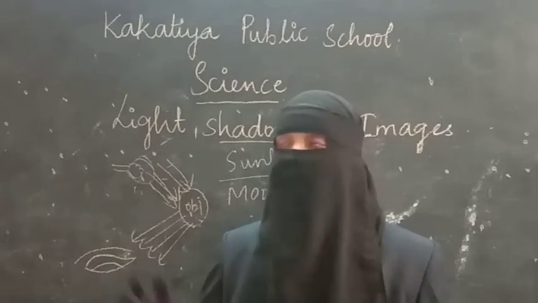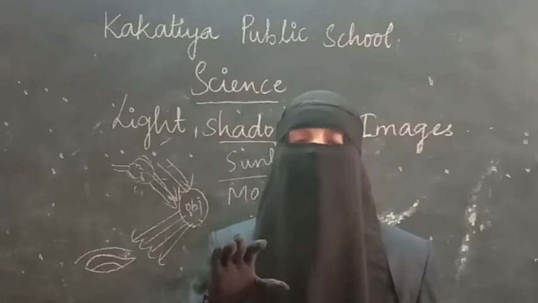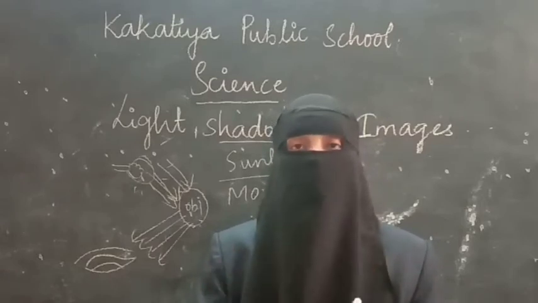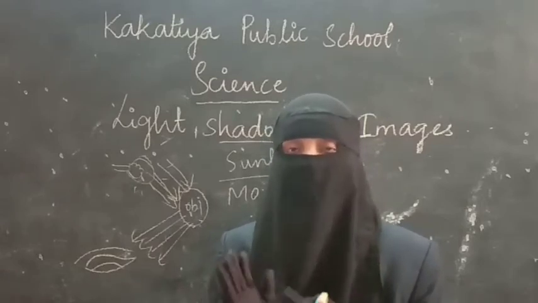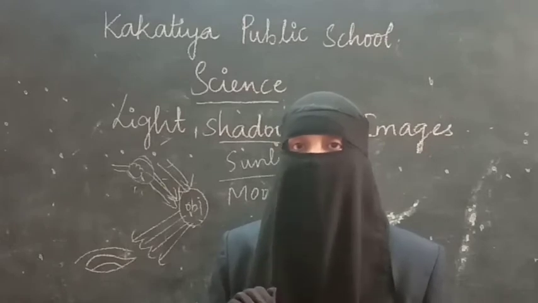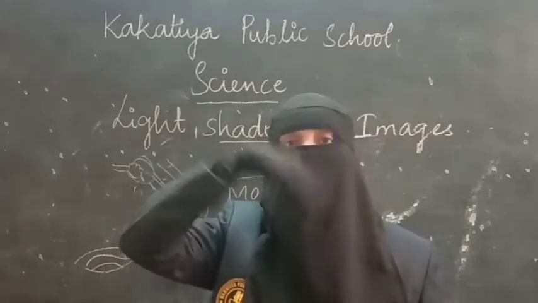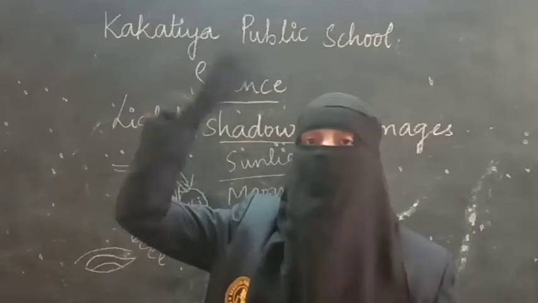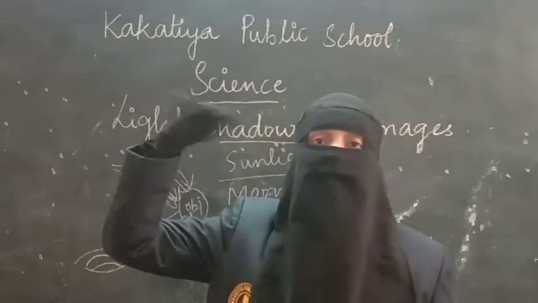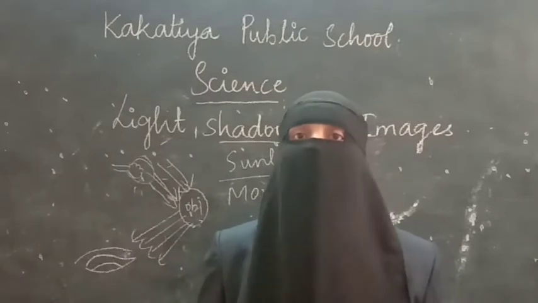In the same way, a shadow is formed where the light is obstructed. That means in transparent objects, light will pass through it, so a shadow will not form. Now air is present here, right? So I am getting light here, but there is no shadow of the air because air is transparent.